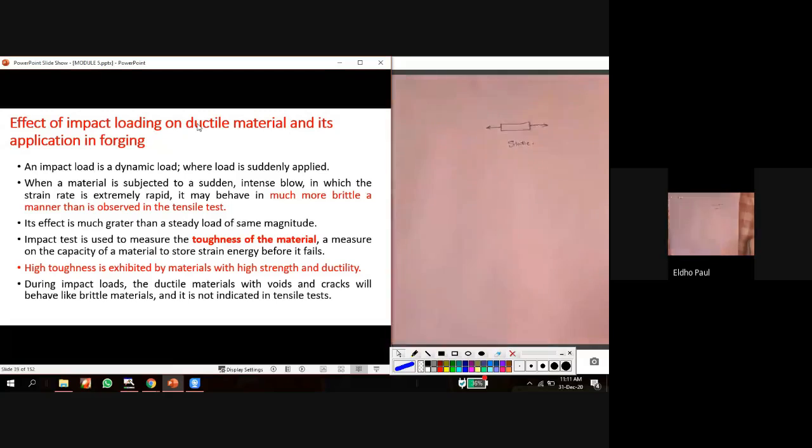But the dynamic load is continuously varying. Impact load is nothing but a dynamic load. An impact load is a dynamic load where the load is applied very suddenly. Suddenly it is applied. For example, can you give an example for an impact load? Anyone? The load which is acting suddenly on a member or any structure.